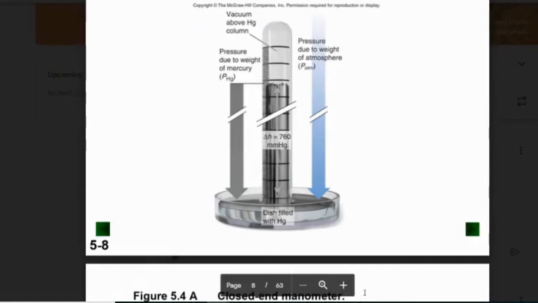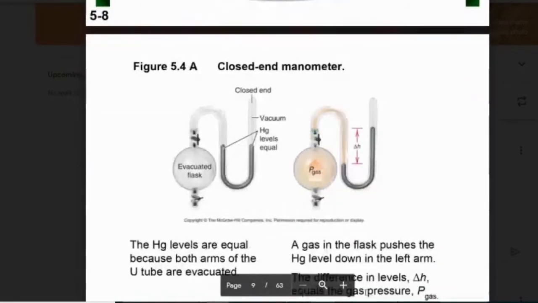It doesn't mean it's sucking the actual mercury up the tube. What it means is there's nothing inside of it. There's no gas, there's no air, nothing like that. So the mercury is free to move up and down the tube without any hindrance from the gas in the top part. If you've ever played with a syringe and covered the end of it up and tried to push down, you can tell that you can only go so far because there's gas particles in there. In this environment, there are no gas particles, so the mercury is free to move up and down the tube.